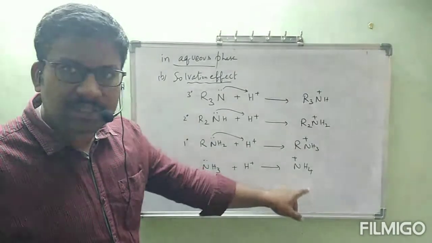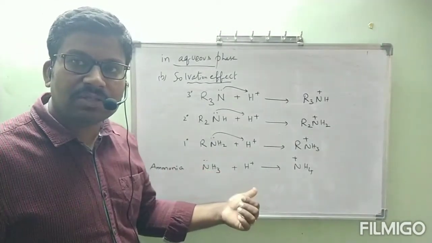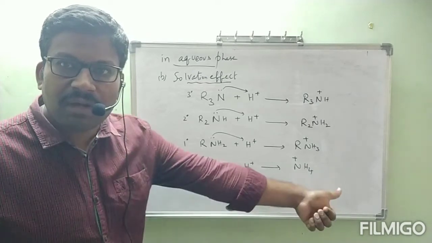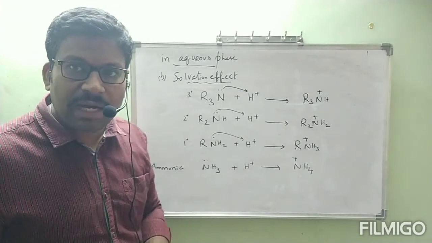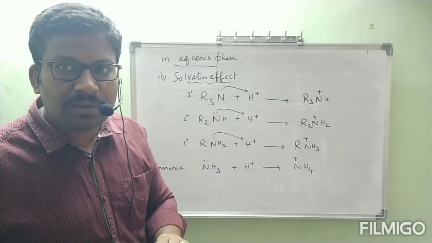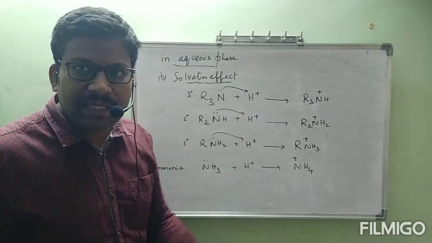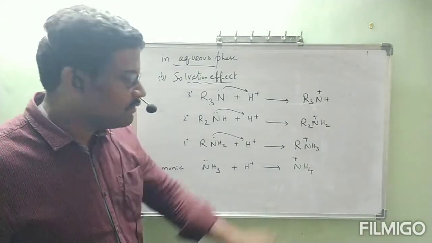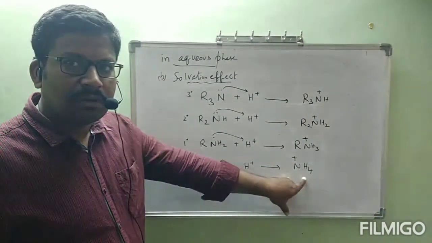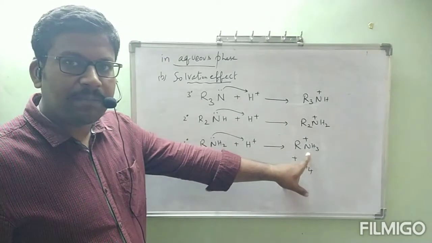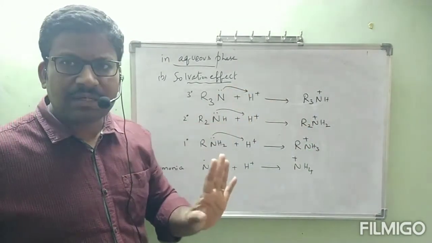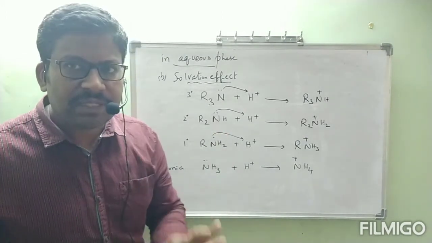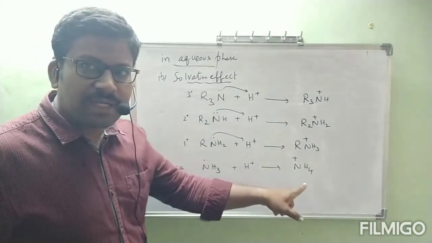Meaning of this is stable means easily it will donate the electrons to H plus and it will form ammonium ion, because 4 cations are there. Out of 4 cations, which one is more stable? That one is formed easily when compared to others, correct? When compared to ammonium ion, this is less stable. When compared to this one, this is less stable. Like that we have one idea. Which is more stable? Ammonium ion is more stable.